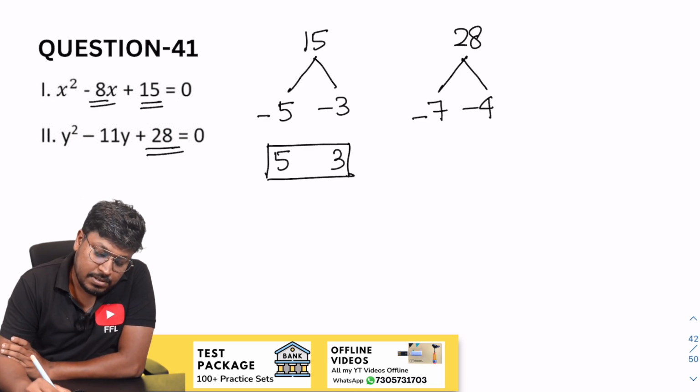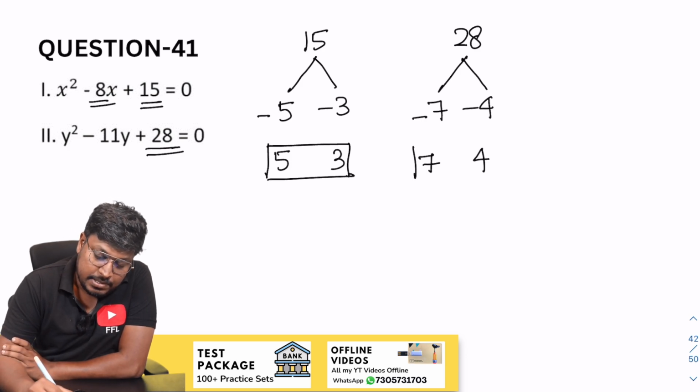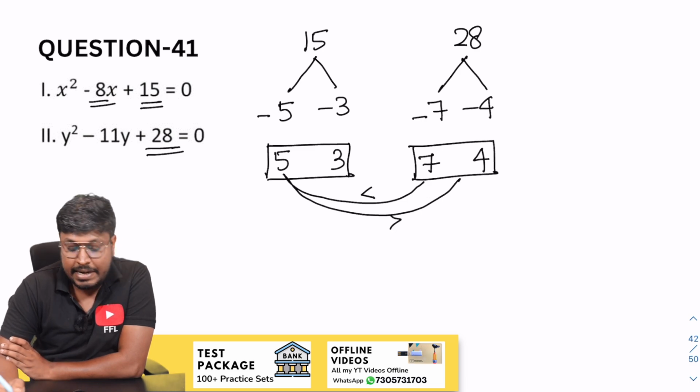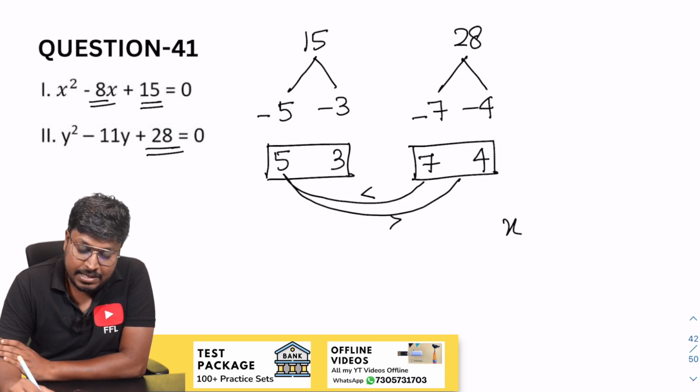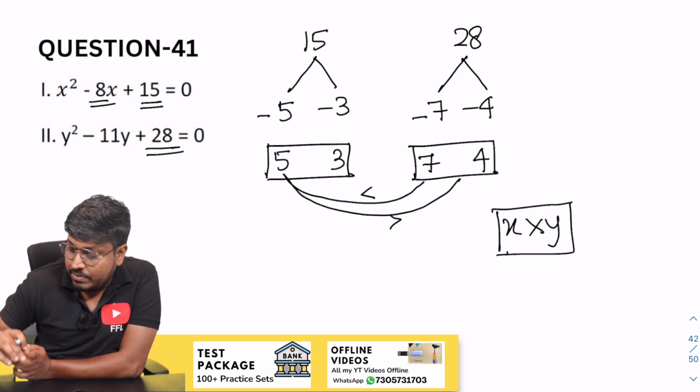So when you add 7 and 4, the resultant will be 11. So finally, now the comparison part, 5 and 7. 7 is greater than, 5 and 4, 5 is greater than. Just see, while comparing 1 is greater than and 1 is less than, so definitely the relationship cannot be established. So that is the answer for question number 41, right? So 41st question.